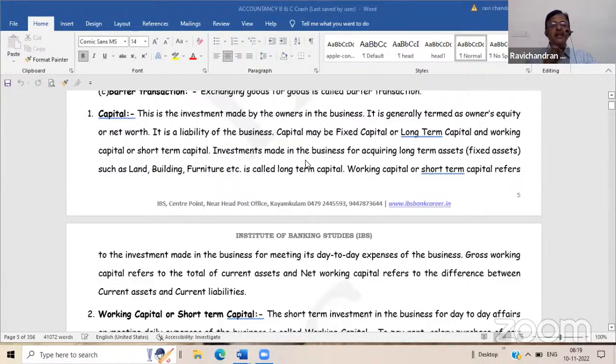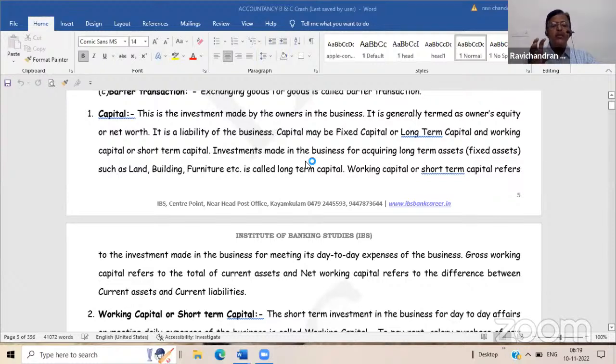That is, he is a creditor. A person who is giving cash to the business is a creditor. There is a debtor and creditor relationship here. The owner is the creditor here because the firm owes this much amount to the owner. He has invested money. So he is a creditor in that sense. So business entity concept says that the owner should be treated separately when you write the accounts of the business.